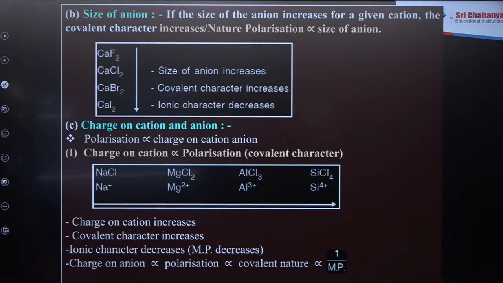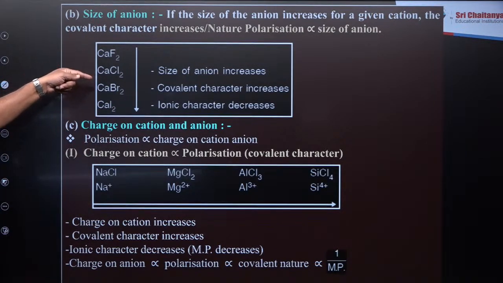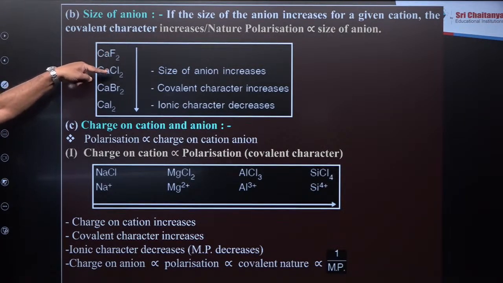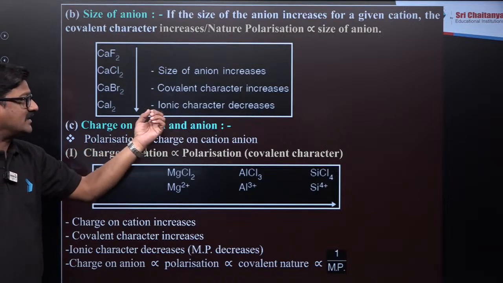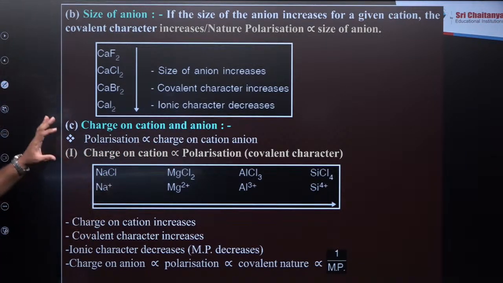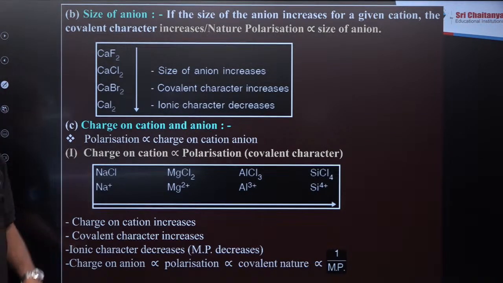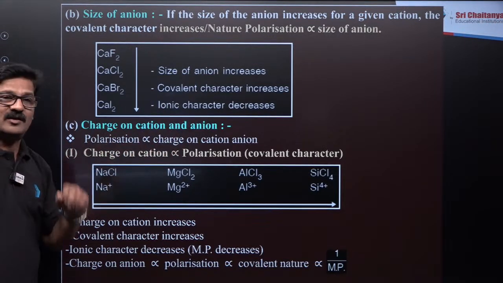Now let's talk about the size of anion. If the size of anion increases for a given cation, the covalent character increases, and polarization is directly proportional to the size of anion. Calcium fluoride, calcium chloride, calcium bromide, calcium iodide: here calcium is constant, but the size of fluorine, chlorine, bromine, iodine keeps increasing. So as the size increases, covalent character increases because ionic character decreases here. This example emphasizes the size of anion. Let me give you one more example, where we also need to look at the charge on cation and anion.